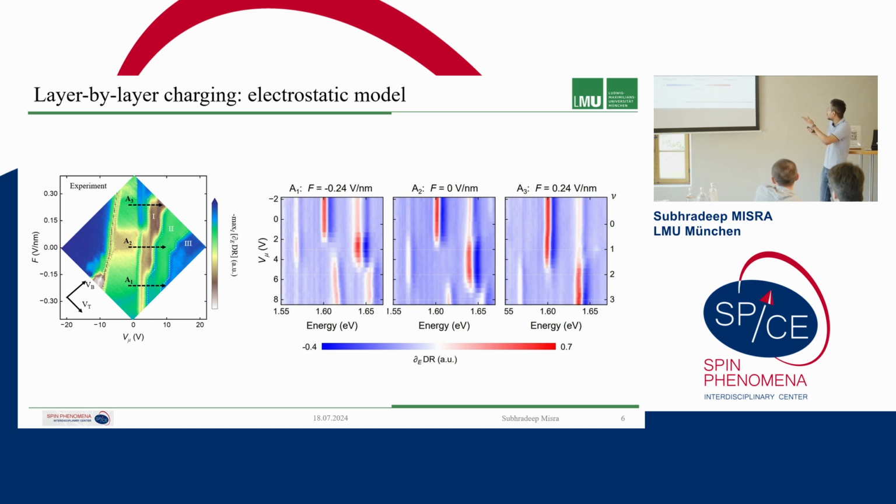I am not sure if it is visible in this data, but we see this small redshift just because the electrons are being put in the tungsten layer, and it senses that the local environment is changing, and this redshift is reminiscent of that. And then when we put more and more electrons in the system, finally the molybdenum layer starts to be occupied, and then we have this M2 exciton and then the trions finally.